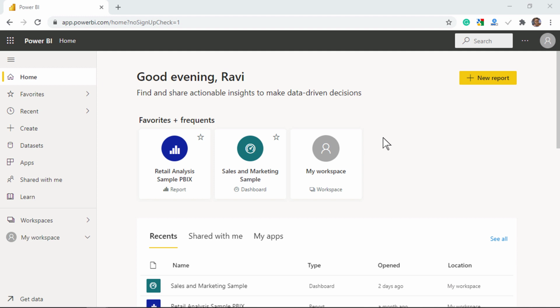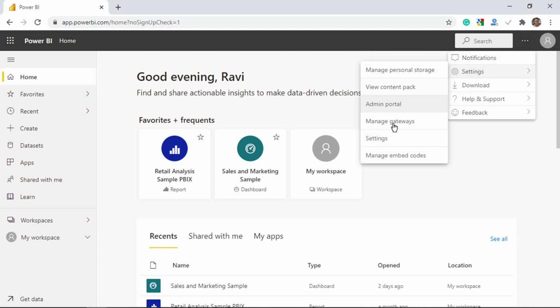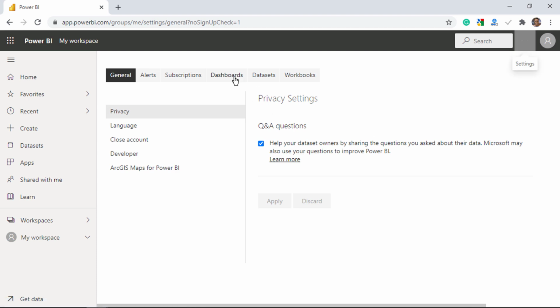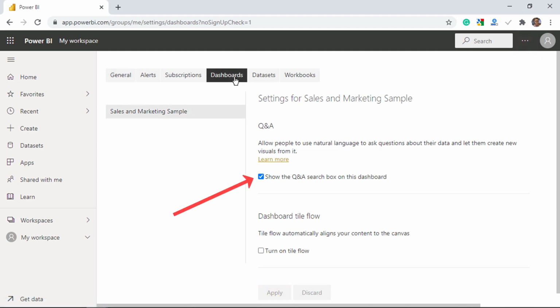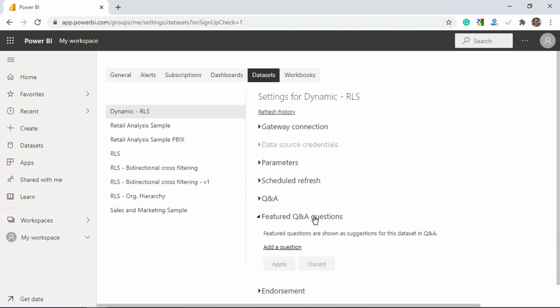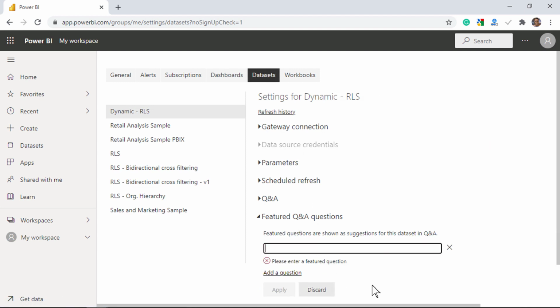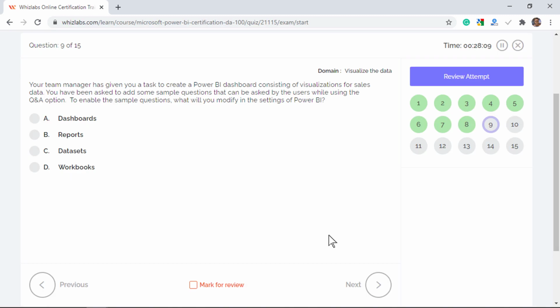Well, let's log into Power BI service and try to add some sample questions for the Q&A feature. In Dashboard, you can either enable or disable the Q&A search box, but there is no way to add questions for the Q&A feature. In Datasets, you have the featured Q&A questions where you can add a question that you want to be shown as a suggestion for this dataset in Q&A. So option C is the right answer. All other options are incorrect.